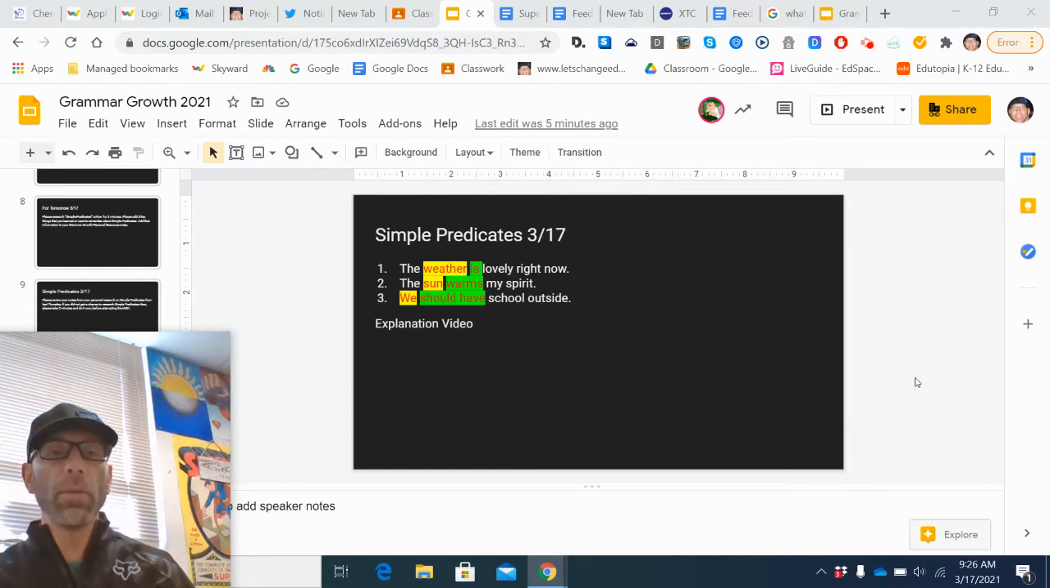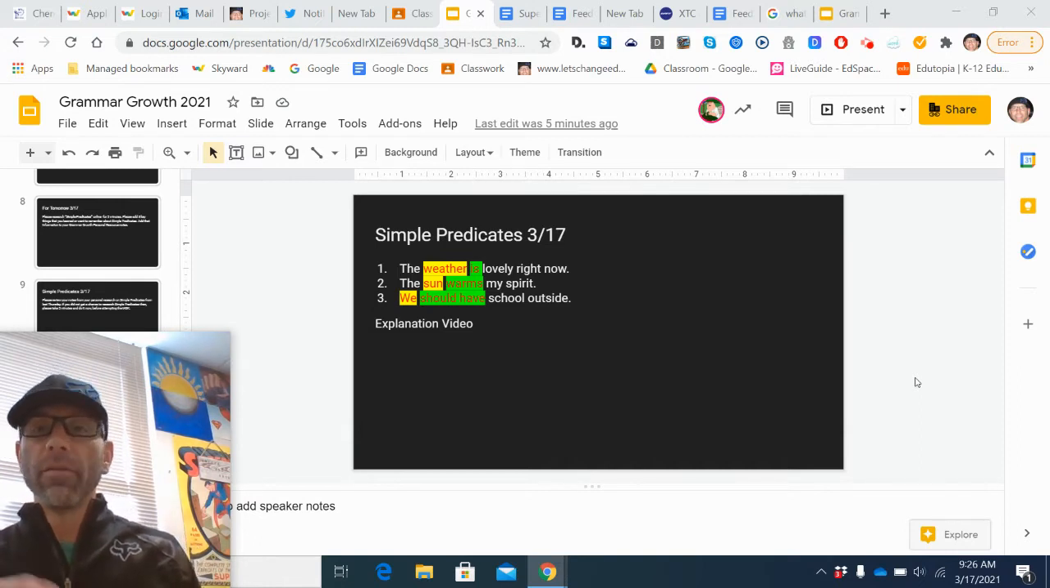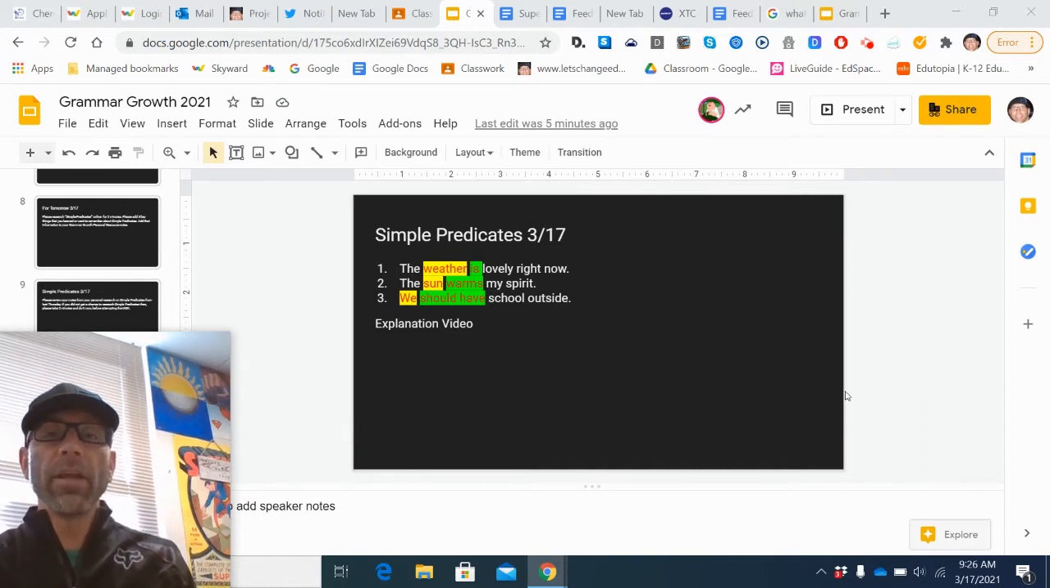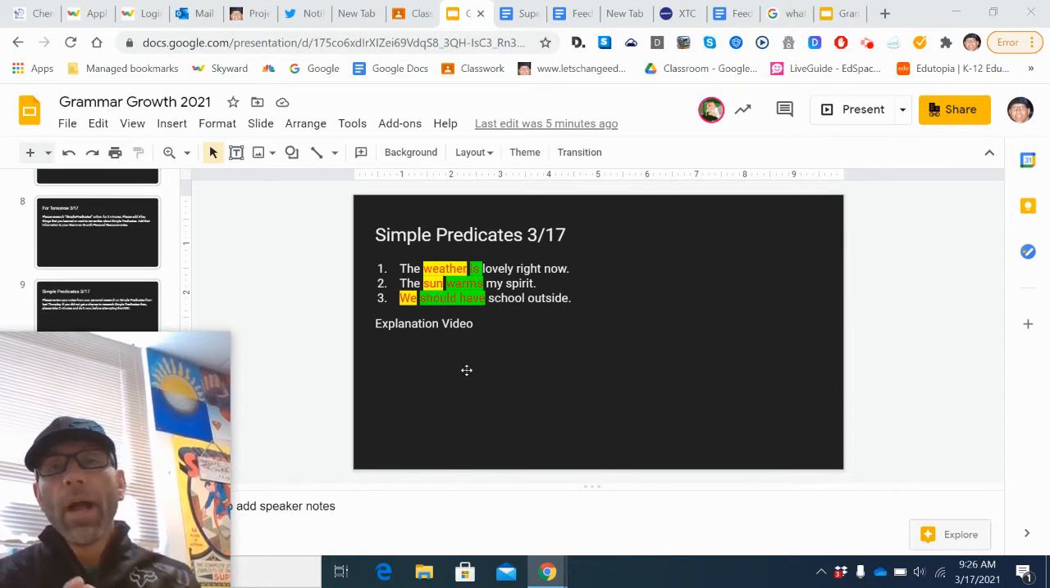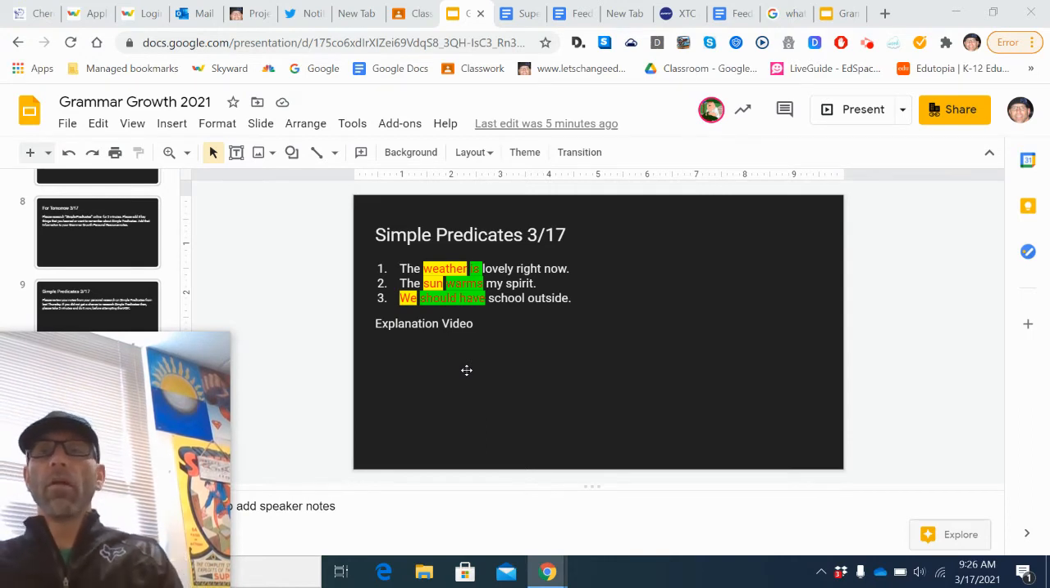And then helping verbs are just those verbs that we add to main verbs for various reasons. We have an example of one right here, should have. Again, I don't expect you to be experts on that, but I do expect you to recognize that there are three classes of verbs: helping, linking, and action.